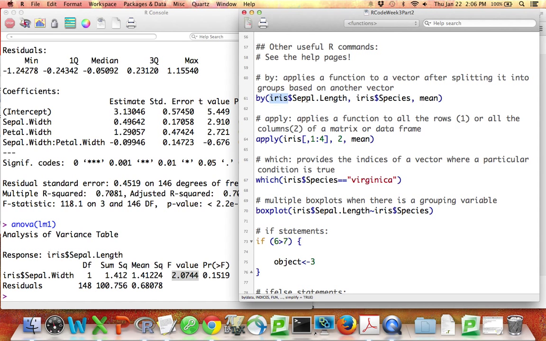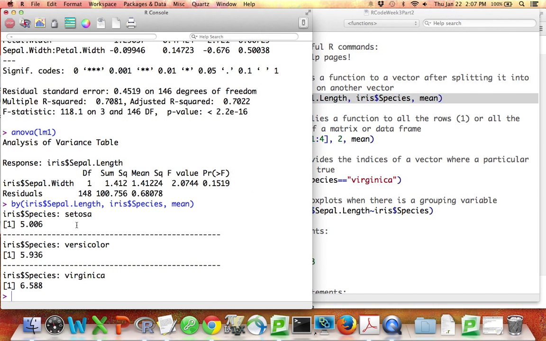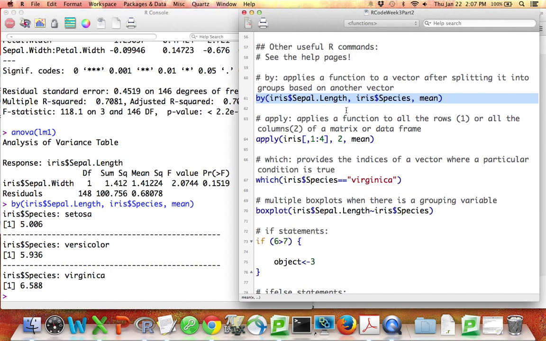So for example, if I want to take the mean of sepal length for each species, then the first argument is the vector of the values I want to take the mean of. The second argument is the grouping variable, the factor that puts them into groups, and the third argument is what I want to do to each of these groups. Take the mean, take the variance, take the sum. So if I run this command, now I've got the mean sepal length for each of the 3 species in the iris data set.